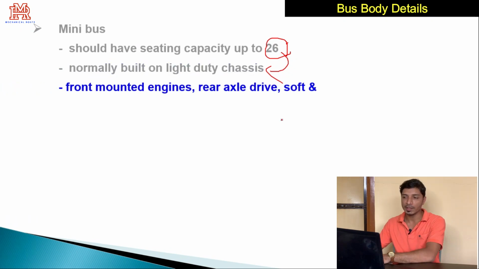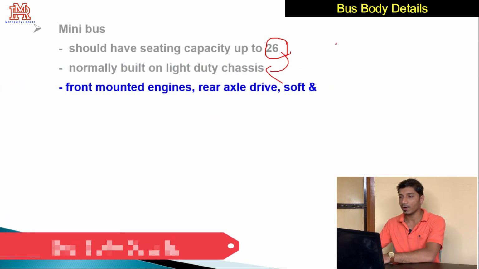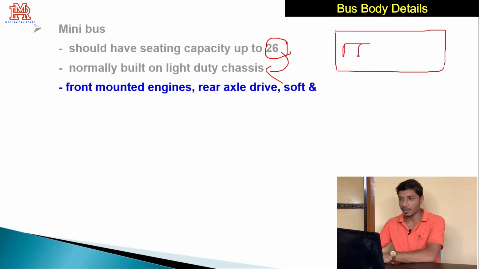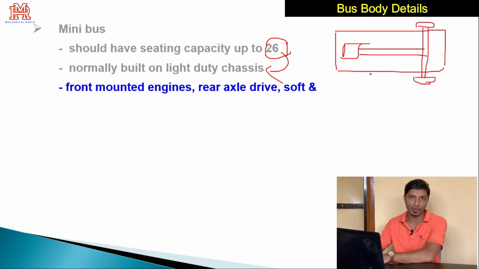And front mounted engine, we have discussed this layout. Basically in these types of buses, the engine is mounted on the front side and the drive is given to the rear wheels, whereas the front wheels are freely rotating. So this minibus has used this type of layout.